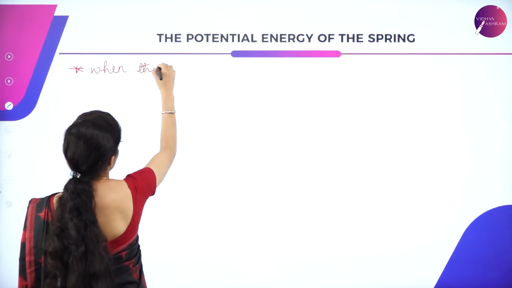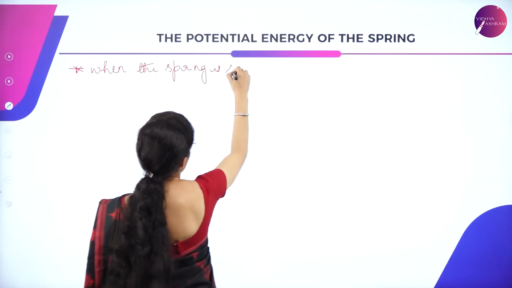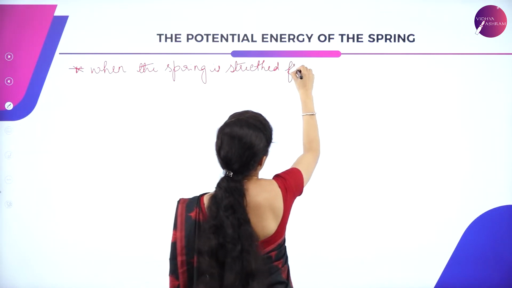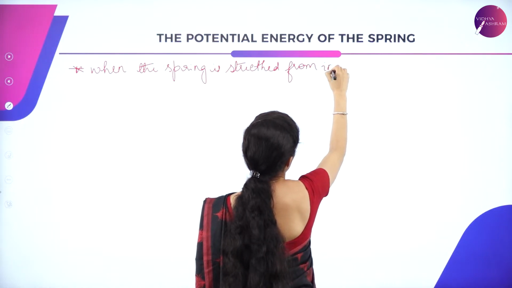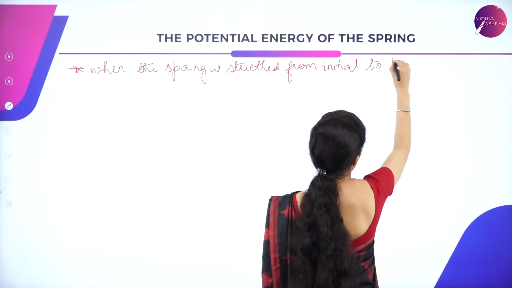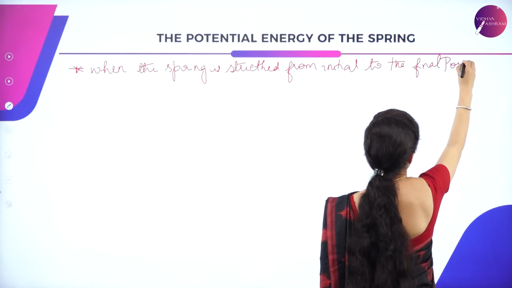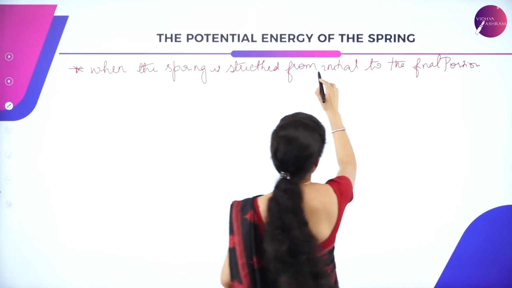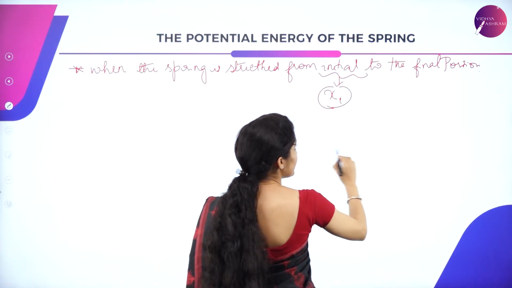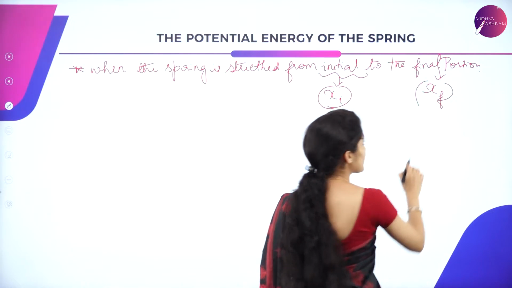When the spring is stretched from initial to final position, the initial is X subscript i and the final position is termed X subscript f.